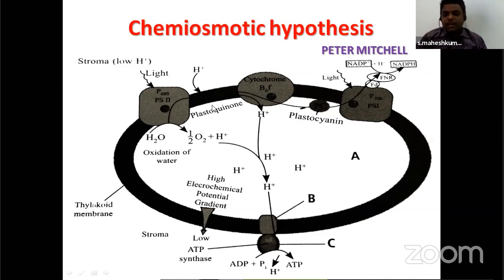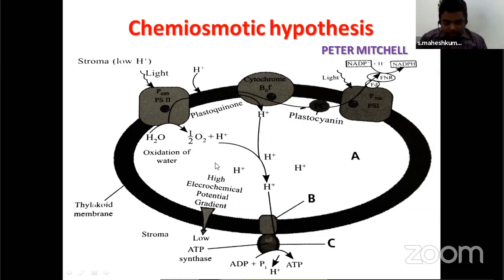So when plastoquinone and NADP utilize the protons from the stroma, automatically a concentration difference will happen. The concentration difference means what? Here the high concentration, here the low concentration. So automatically what I explained in the previous PPT, here high concentration, here low concentration of protons, so a proton gradient will start.